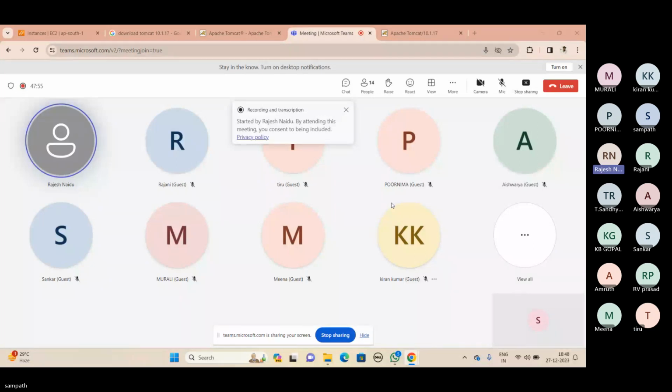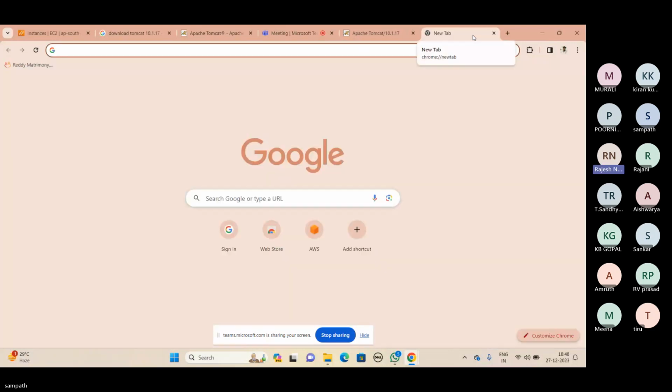Okay, so open a new tab on the browser and type Apache. Just type Apache and hit enter.